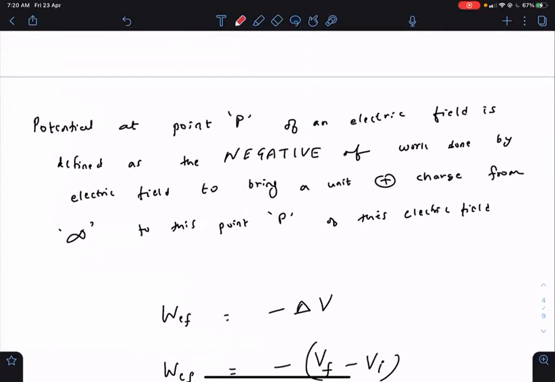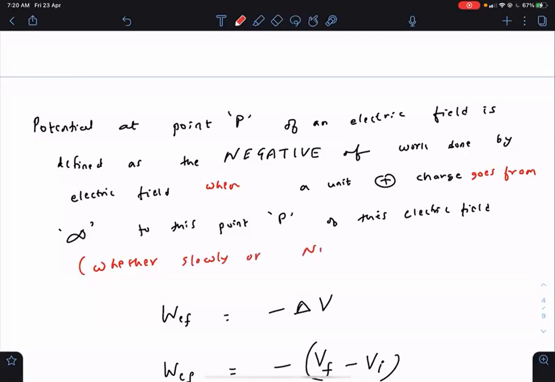Potential at point P of an electric field is defined as the negative of work done by the electric field when a unit positive charge goes from infinity to this point of the electric field, whether slowly or not slowly.